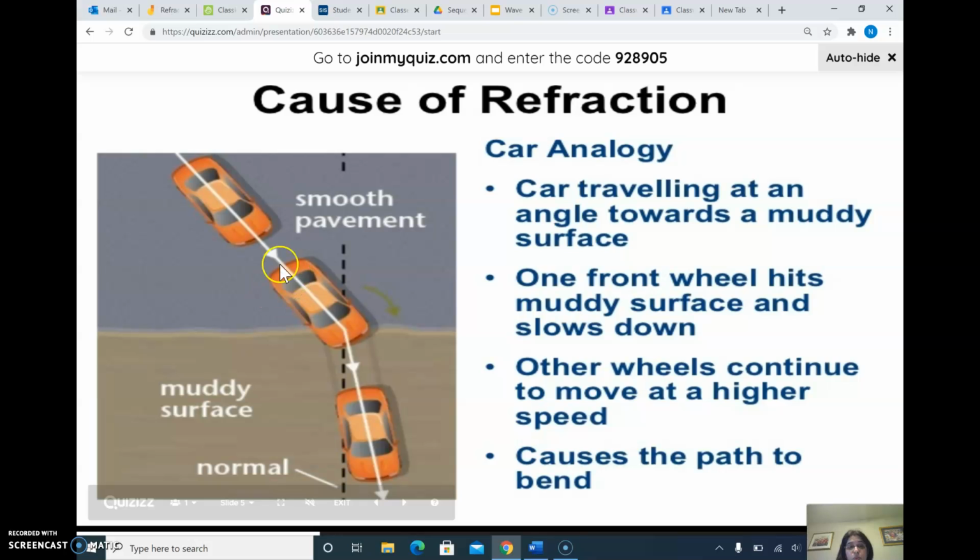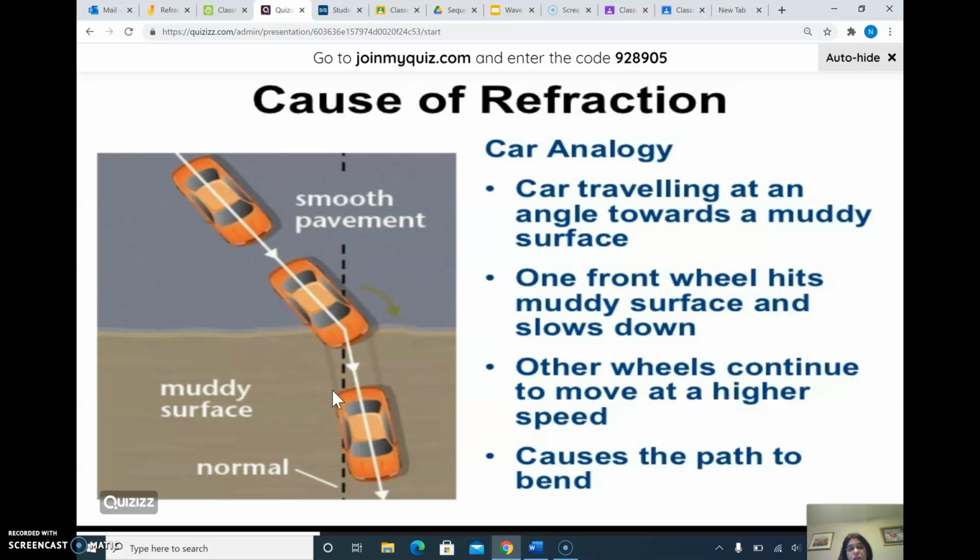But what happens to the back wheels? They will stay faster. And when the back wheels stay faster and the front wheels are slowing down, then it will bend. It will bend towards the normal. Normal again is a perpendicular line, and this line starts where the wave or the car is hitting the medium.